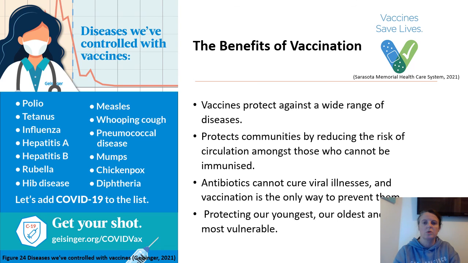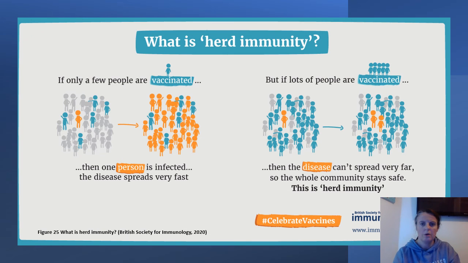Vaccines are beneficial not only for the people who receive them, but also to those who are too young or unwell to protect themselves against diseases. Many people are allergic to something in vaccines, or their immune systems are impaired. The spread of disease can be effectively stopped by herd immunity. When a large percentage of the population is vaccinated, the risk of susceptible persons contracting disease from those who already have it is reduced, as demonstrated in Figure 25.